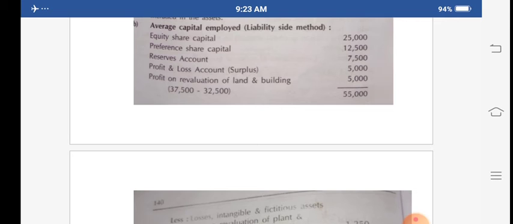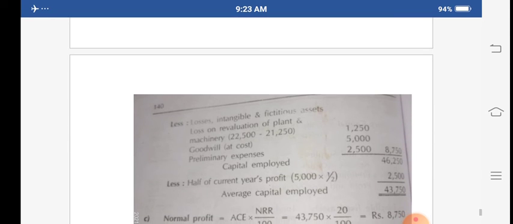If it is a loss we have to minus, if it is a profit we have to add. So the market value of the land and building is rupees 37,500 and the book value is 32,500. The difference is 5,000. So this 5,000 you have to take. The total is 25,000 plus 12,500 plus 7,500 plus 5,000 plus 5,000, the total is 55,000.